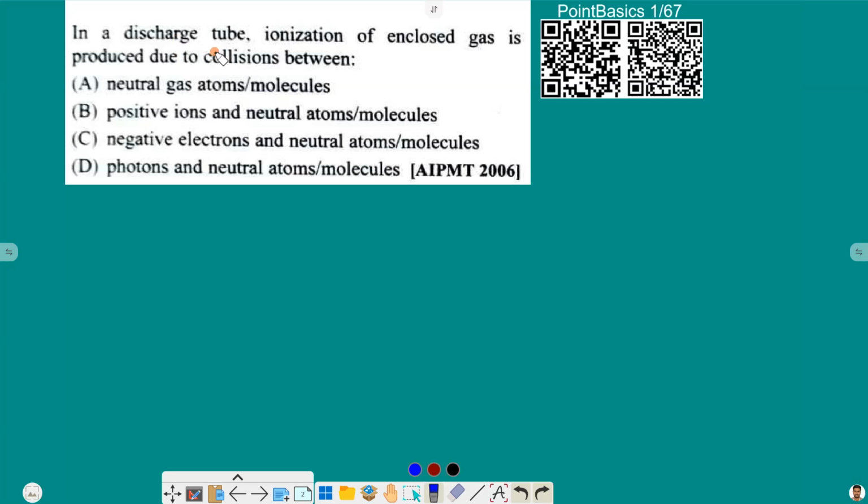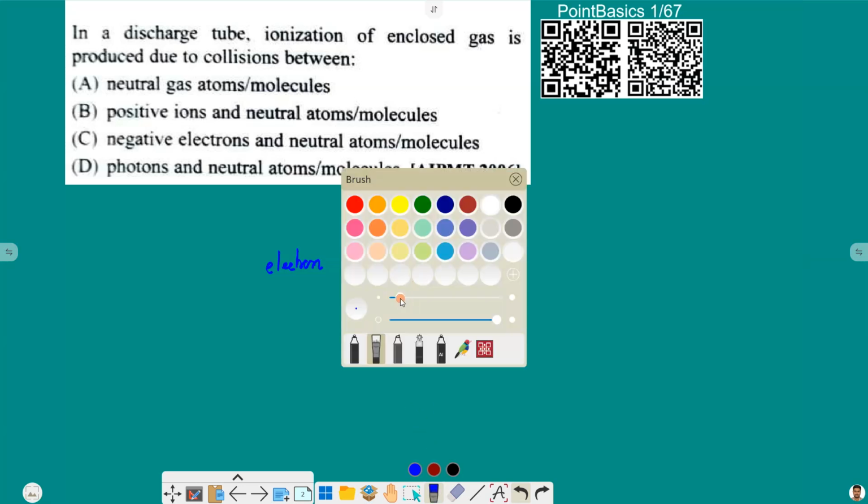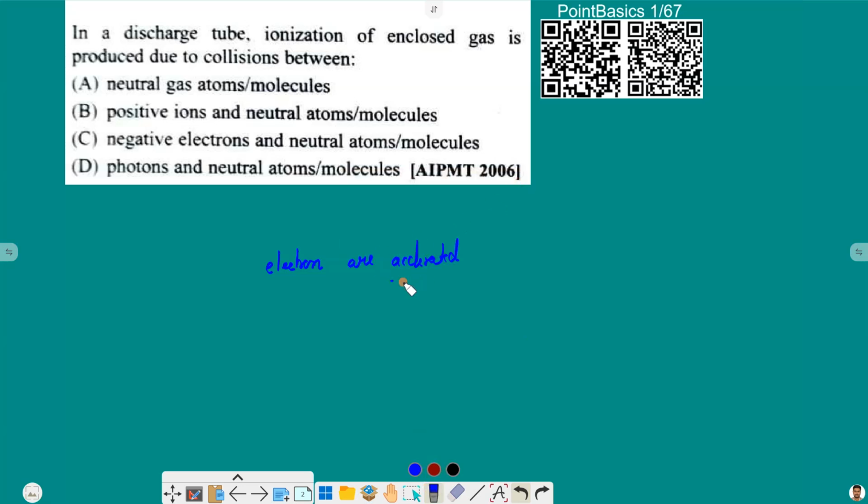So we know that in a discharge tube, electrons are accelerated, and when these accelerated electrons strike neutral gas atoms, there is a transfer of energy. And due to that, there will be ionization. So that is the reason for the question as asked.